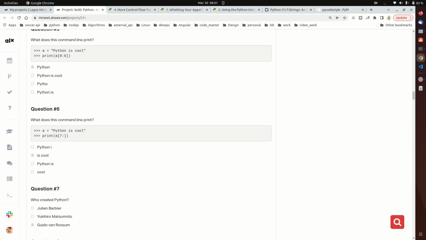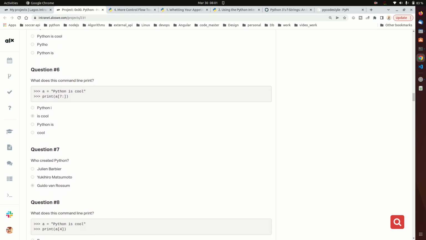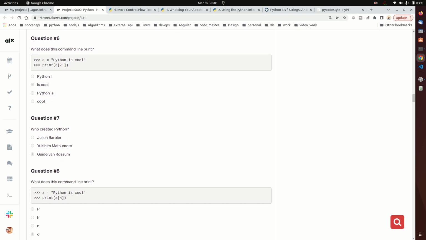Then for question 6, it says, what does this command line print? If you look at it, it's also a variable, and we are slicing out the first 7, leaving the rest. So this is the correct answer. You're going to be left with what is cool here.